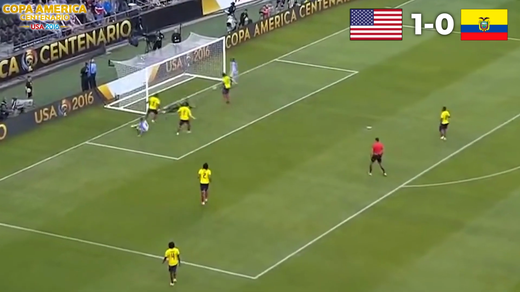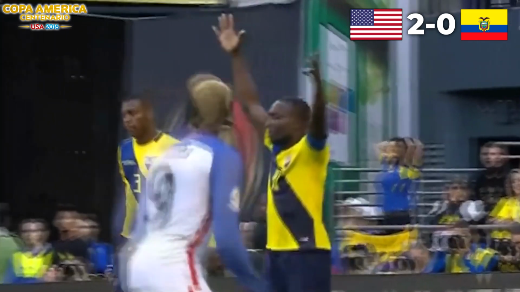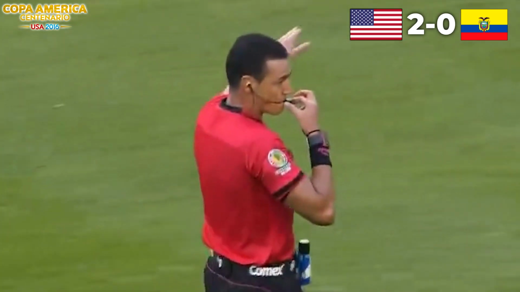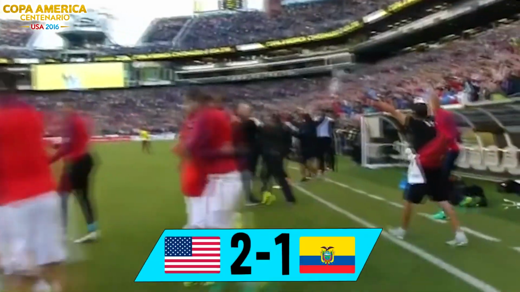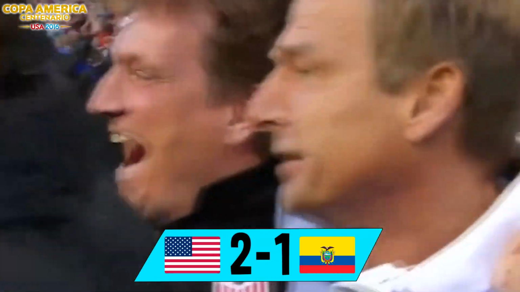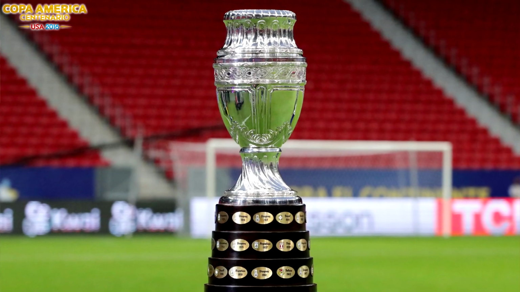Dempsey passed and Zardes stepped it in to score the second. 2-0. Now Ecuador was 2 goals behind and needed to score at all costs. So they went forward and even managed to get one back, but they could not equalize. The United States was in the Final Four, just one match away from the Copa America final.